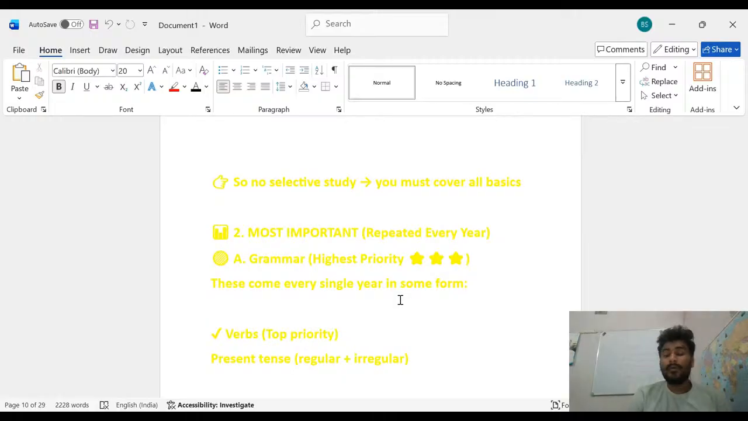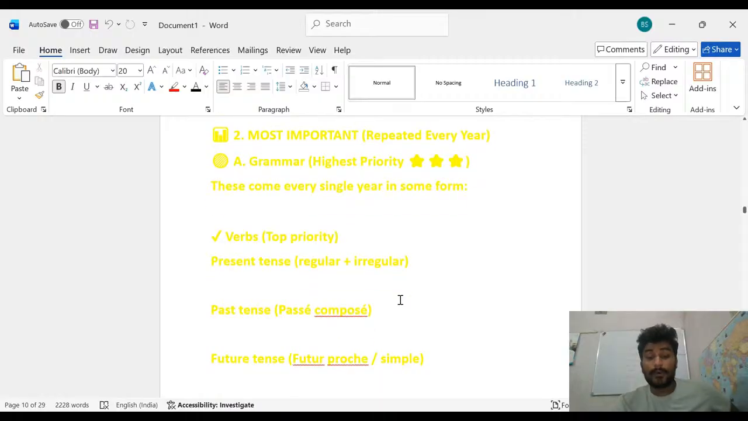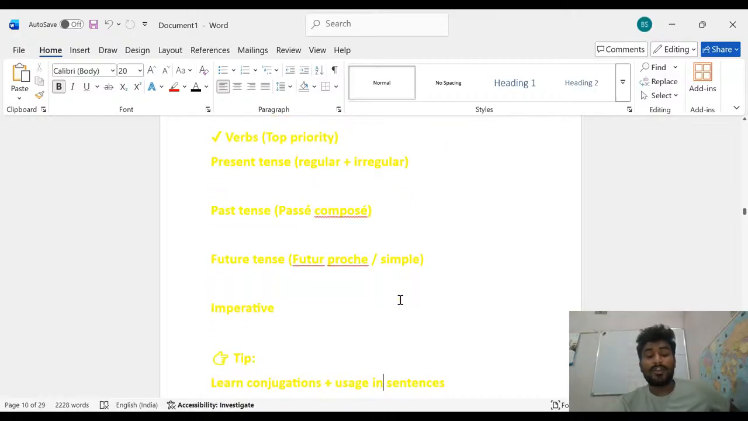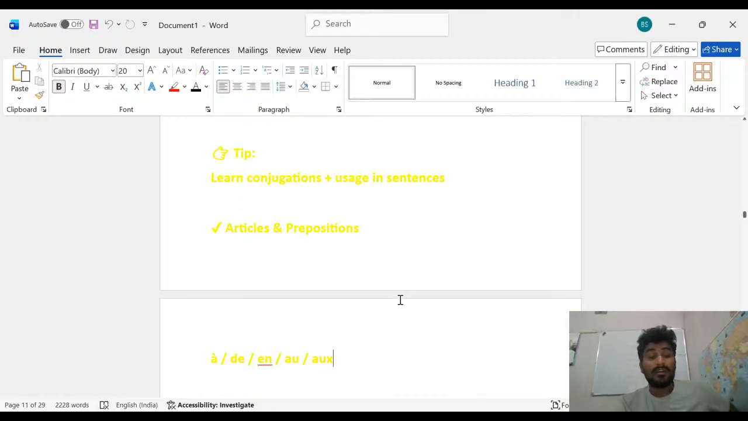And about the verb. Listen, for the translation and other things, you should keep the verb at top priority. That is the present tense: in present tense, the regular and the irregular, and the past tense, passé composé. In future tense, futur simple. After that, imperative. Learn conjugation plus uses in sentences, and first the article and the preposition.